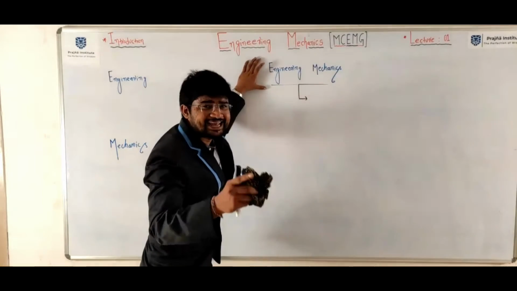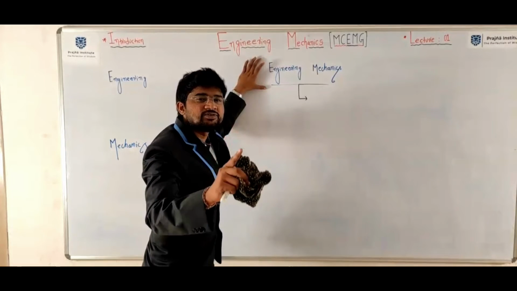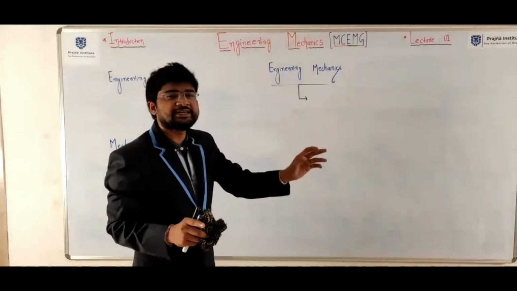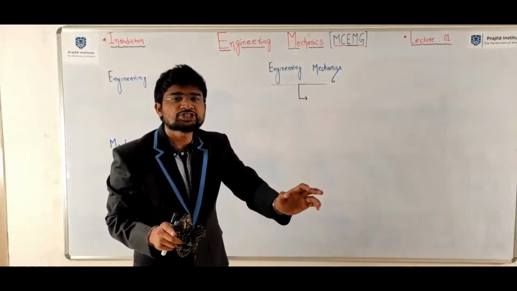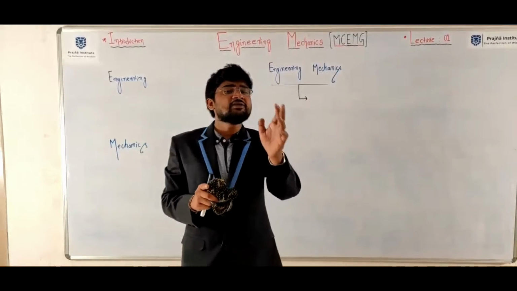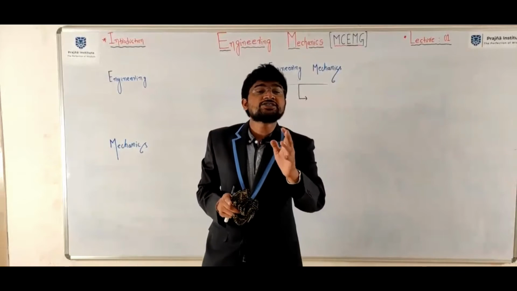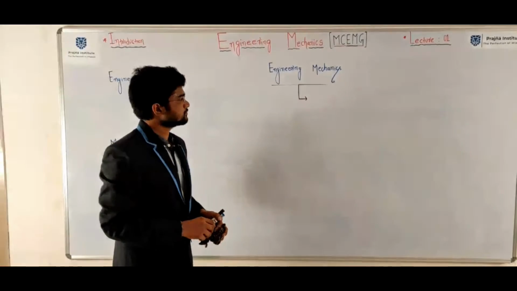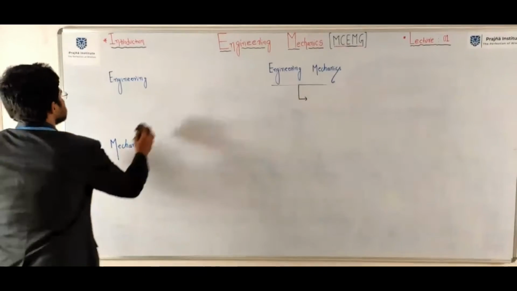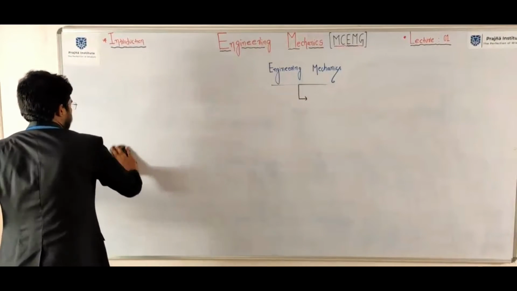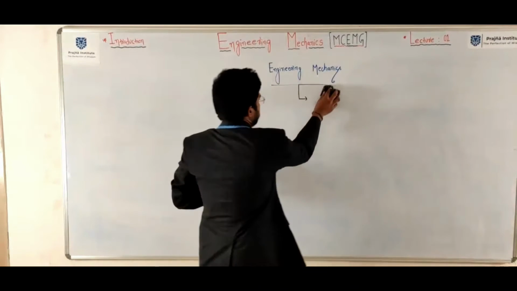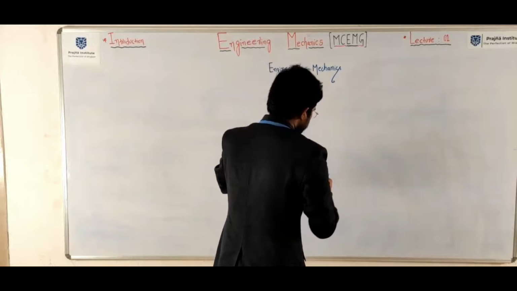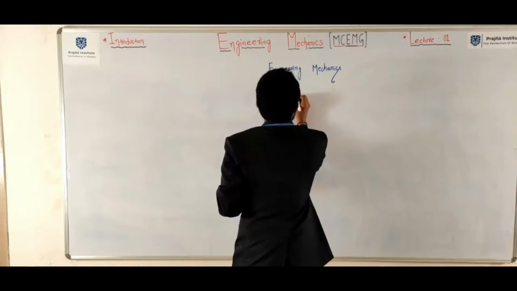Engineering mechanics is a classical mechanics which deals with the study of behavior of the bodies with the state of rest or motion, with and without considering causes of motion, that is force and couple. This is the definition of the course. Clear?